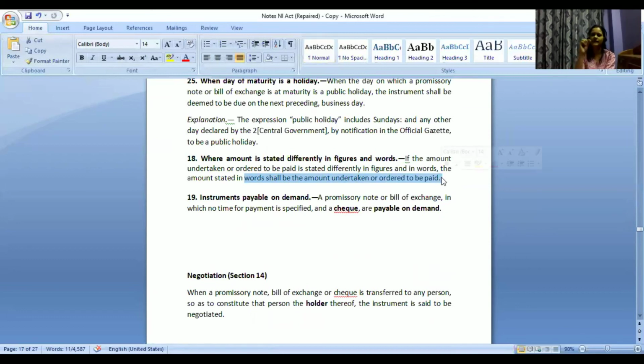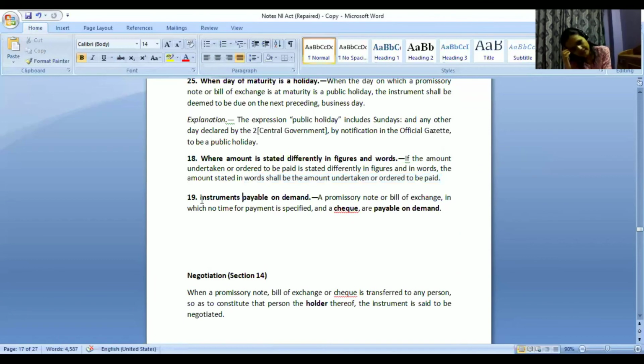Because in words, there is lesser chance of mistake, but 4 may look like 9 for some person. So we would not consider the one written in numbers, but whatever is written in words, we would consider that amount, and that amount only will be released. It is section 18.